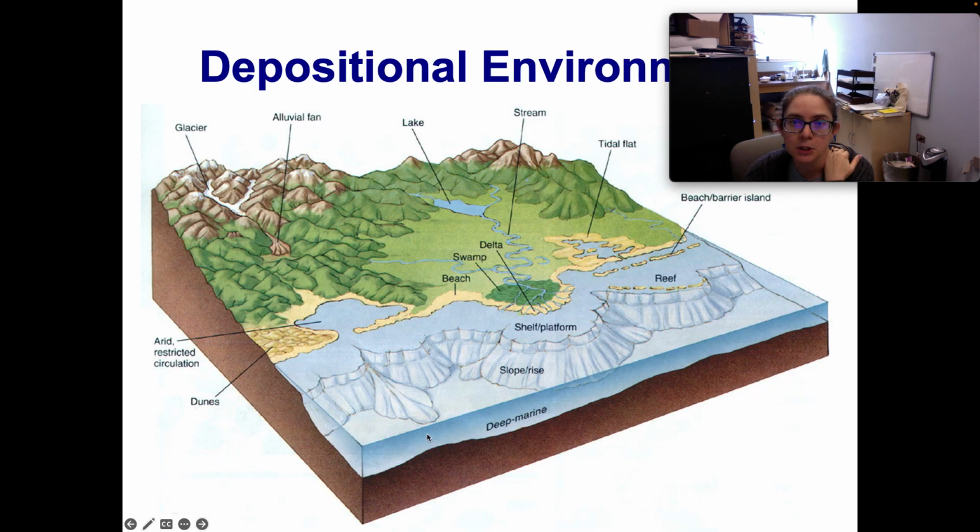So depositional environments. So where does sediment accumulate over time? Usually low-lying areas. So we're not going to have sediment accumulating on top of mountains. Wind and water are going to bring them down to the lower levels. Sediment usually accumulates in aquatic habitats. So in lakes we see sedimentation. Over time, lakes fill up with sediment. Lakes have a lifespan